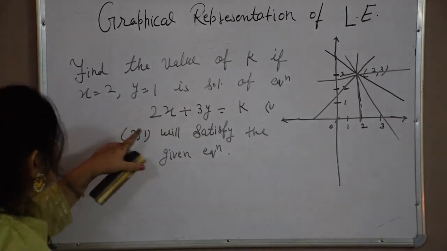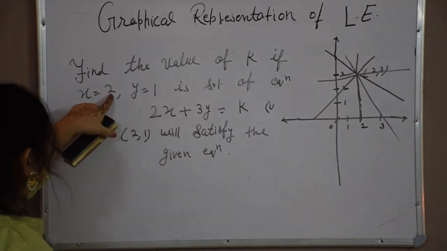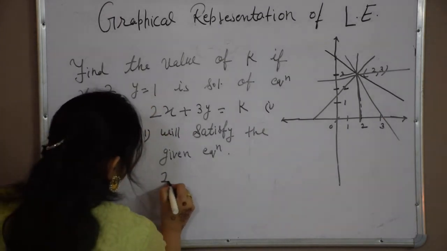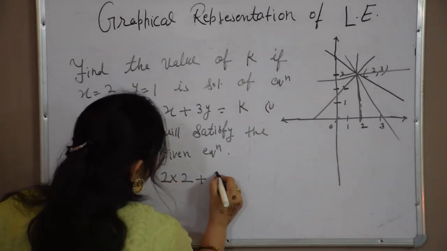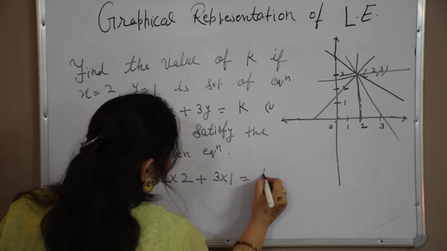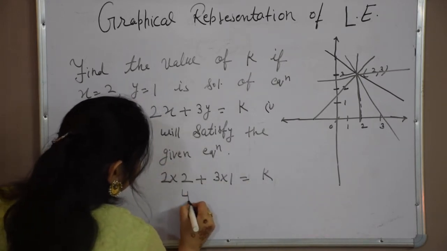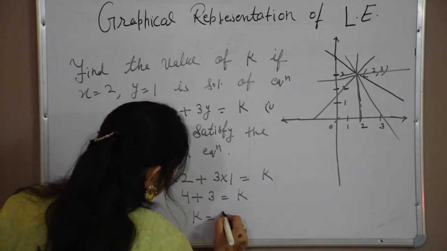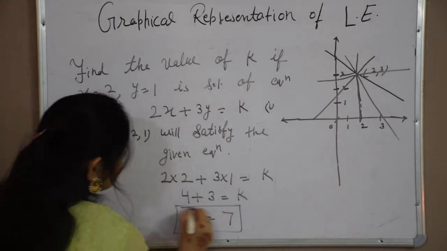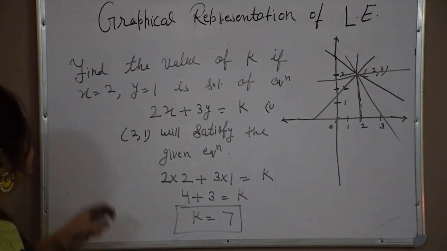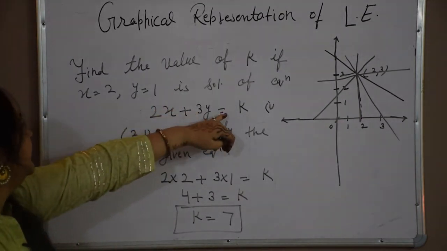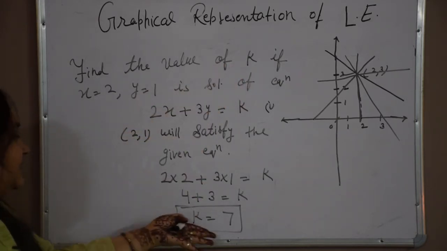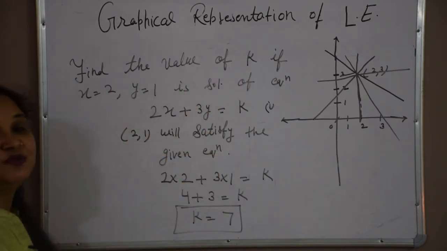So in place of x we can put 2, and in place of y we can put 1, so it will become 2 into 2 plus 3 into 1 is equal to k. 4 plus 3 is equal to k, so k is equal to 7, and this was our aim. We have to find the value of the unknown k. This was our aim, to find the value of k by using the solution.